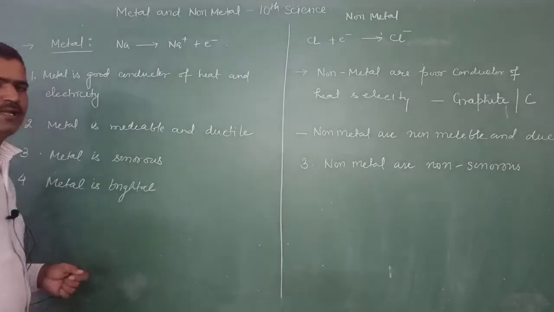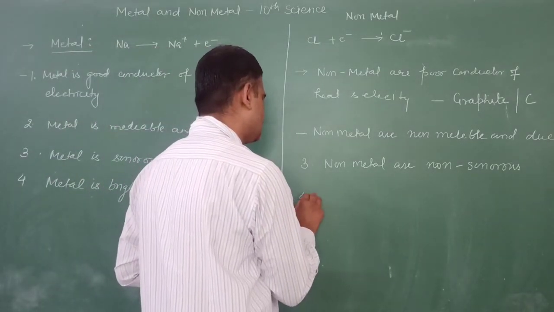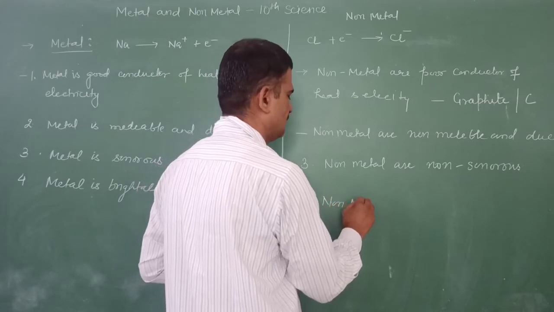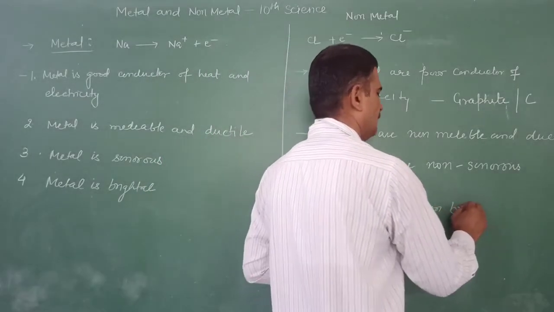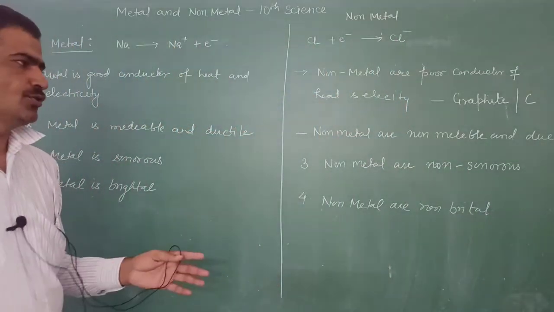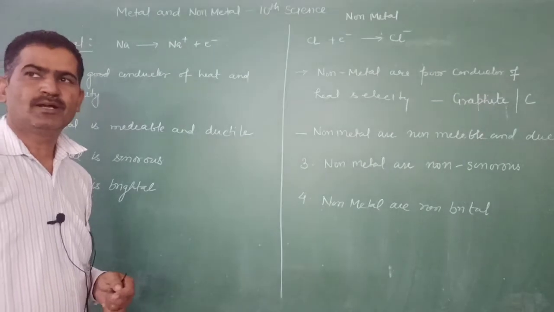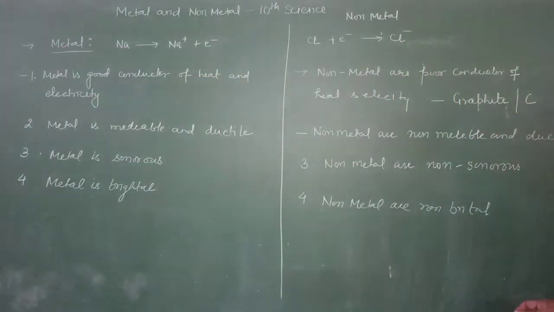Non-metals are non-brittle. It means they do not show any such sign, but we can take the example of bromine or iodine, which are brittle.